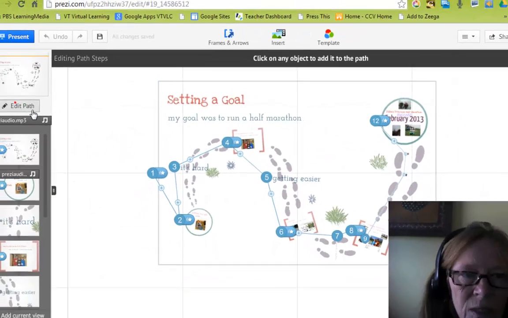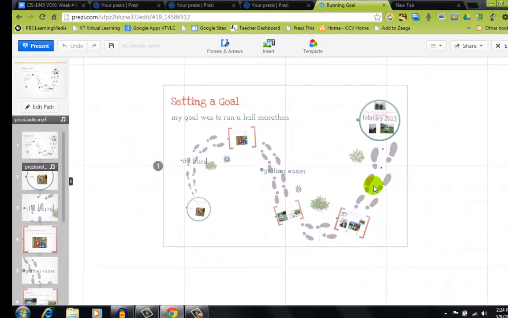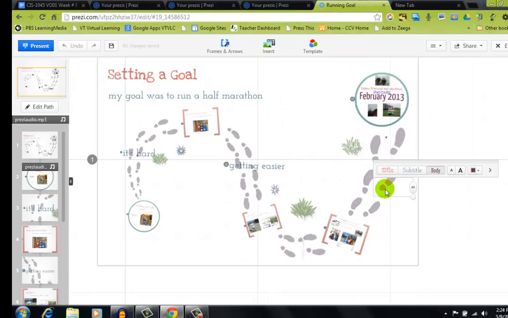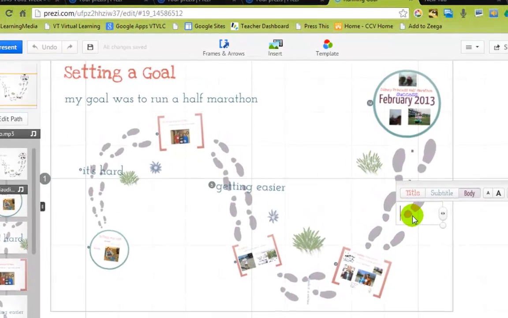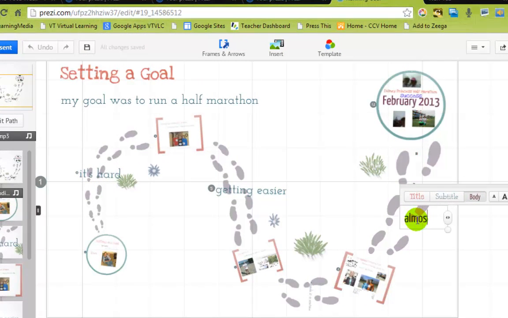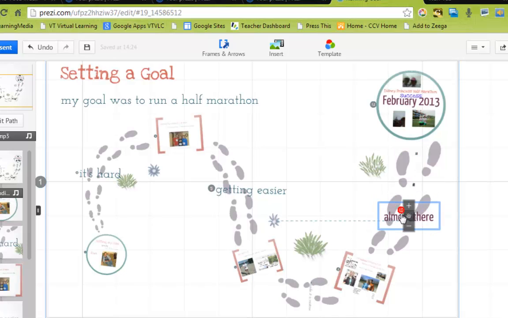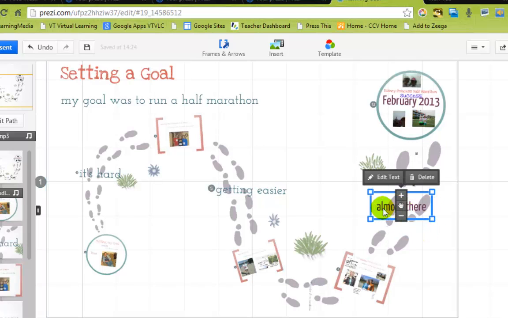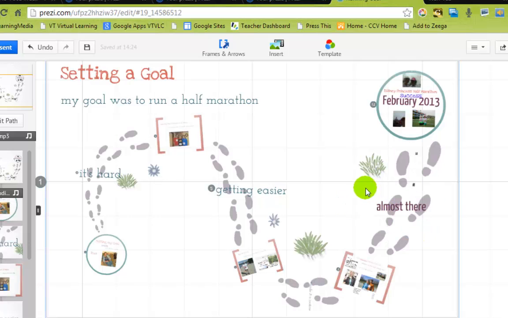Here, let me give an example of how I did that. So here, if I double click, that's where you can add text. So let me add something. This is an object. I can move it by clicking on it. If you just click on it and see the hand, you can move it around. And so now I'm going to edit.